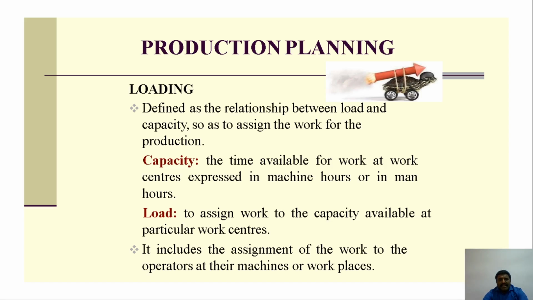Capacity is the time available for the work at a work center, expressed in machine hours or man hours. We know that one. According to that, what is the capacity of the machine, it can produce 100 or 1,000 or 2,000 in a month. We have to take care of maintenance, that is the capacity of the machine. And what is the manpower of a worker, he can work up to 1 hour, 2 hours, or 3 hours according to the machine. So all this comes in here.